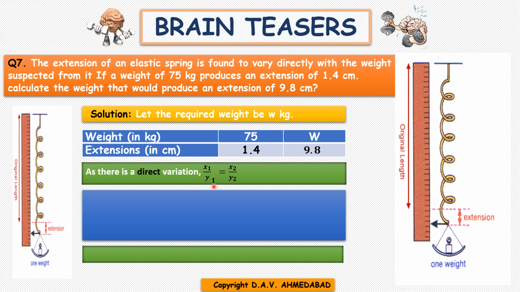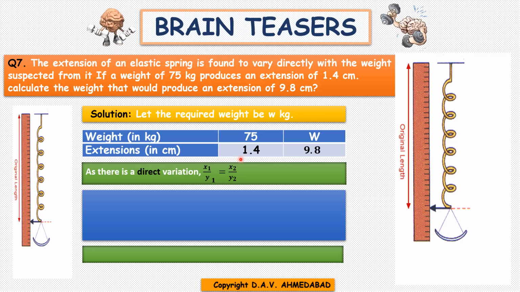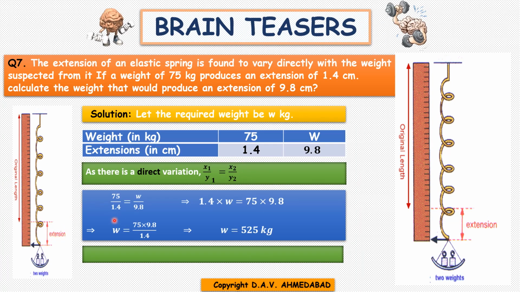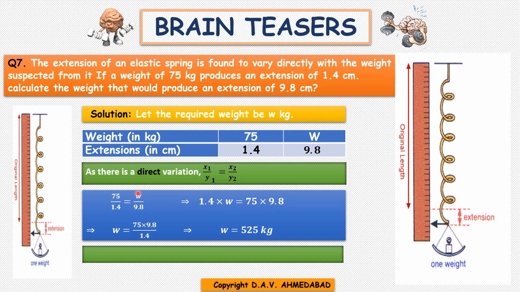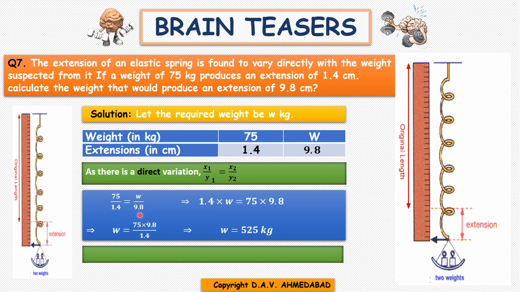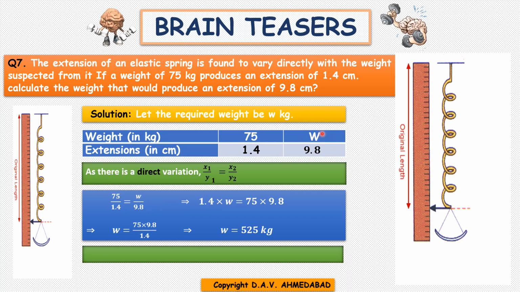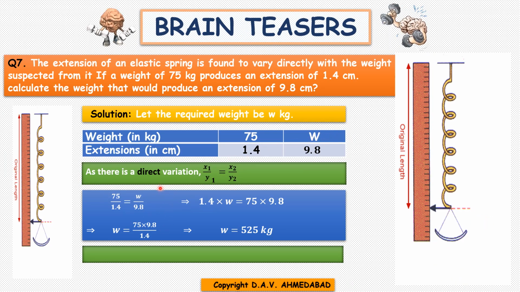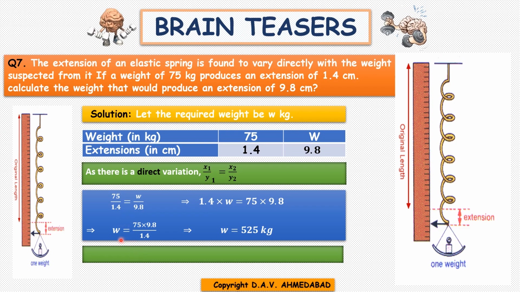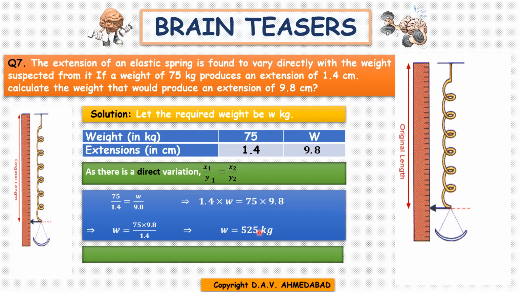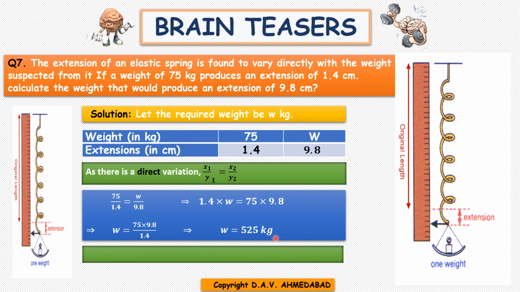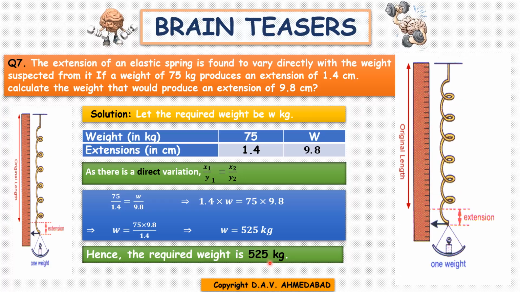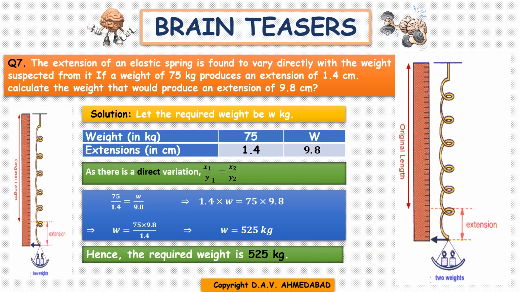x1 by y1 equals x2 by y2. Therefore, 75 by 1.4 equals W by 9.8. You can take any variable, children. You can write X, you can write Y, whatever you want. Then cross multiplication. Therefore, W equals 525 kg. So write the final answer. Hence, the required weight is 525 kg.